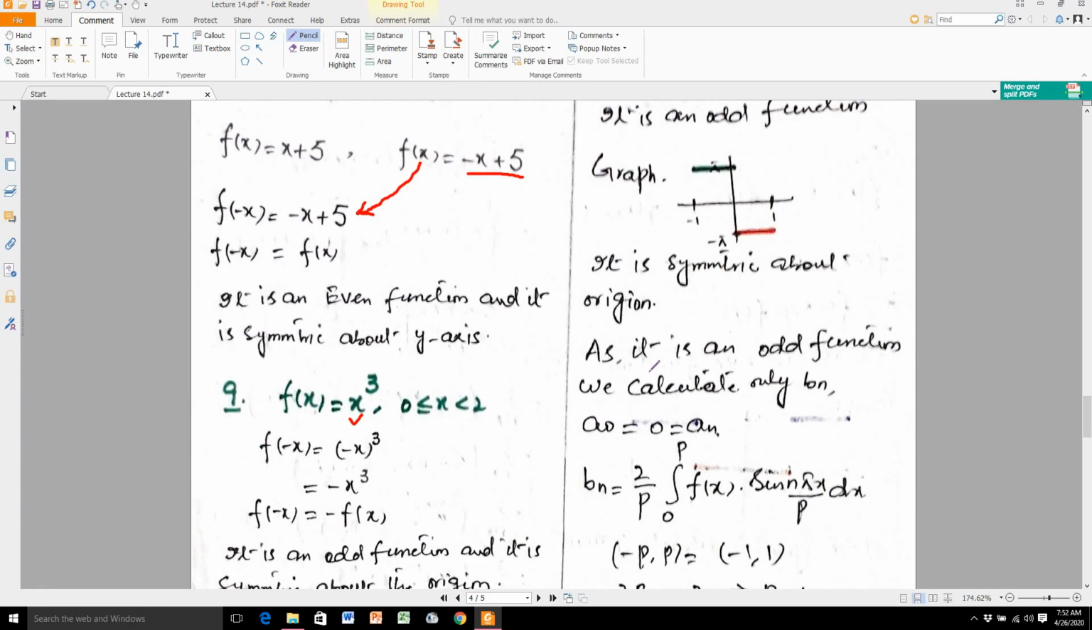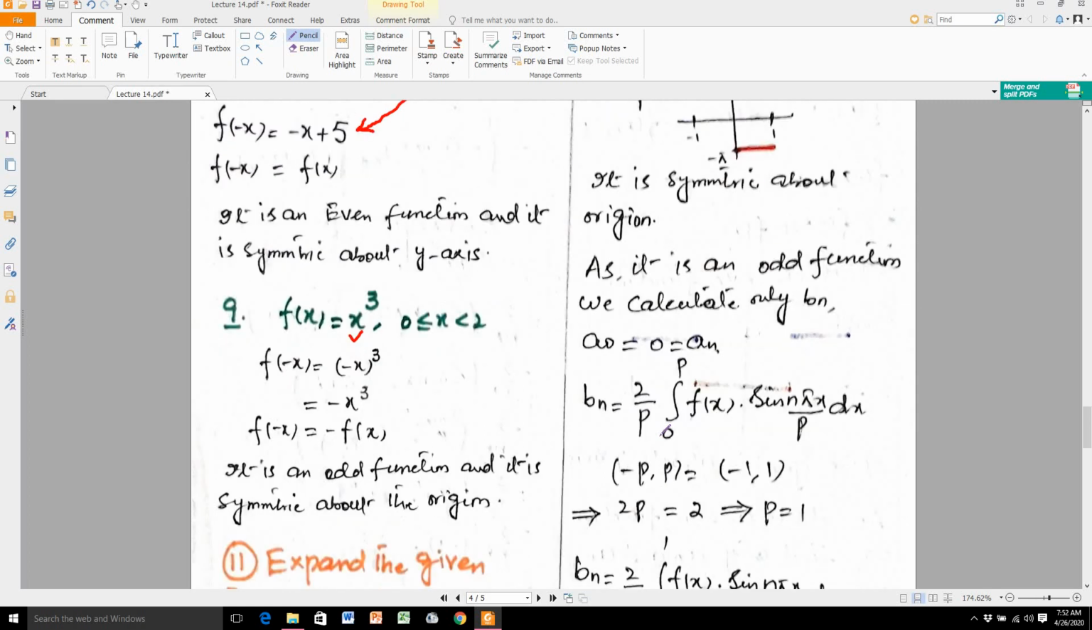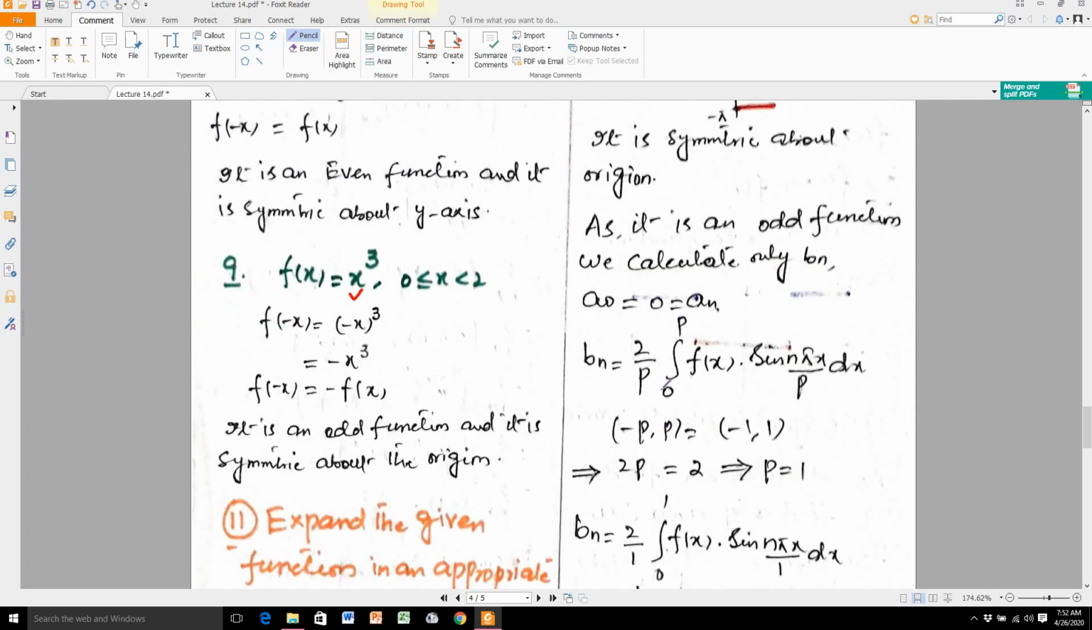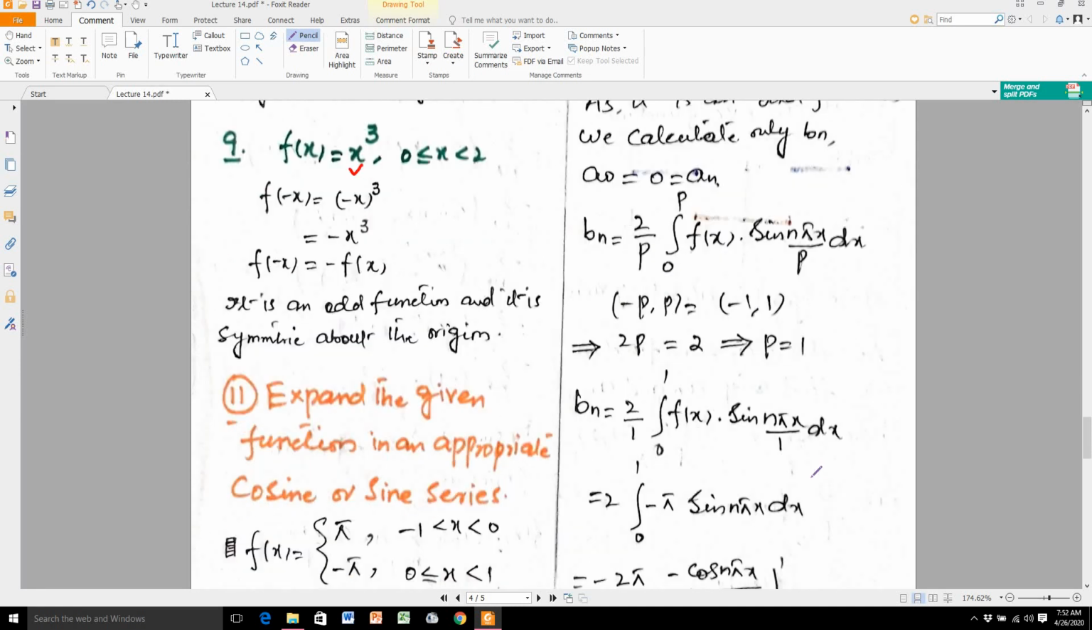So as we know that it is an odd function, we calculate only Bn. A naught and An at this place are equal to 0. So what is the formula of Bn? That is equal to 2 over P from 0 to P, f of x sine n pi x over P dx. The given interval is minus P to P, from minus 1 to 1. The value of P is equal to 1. Now you substitute the value of P in the above formula.